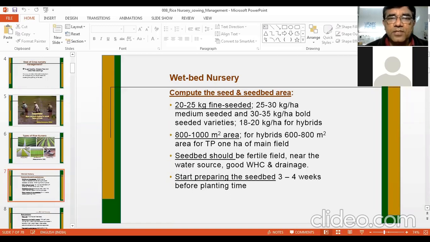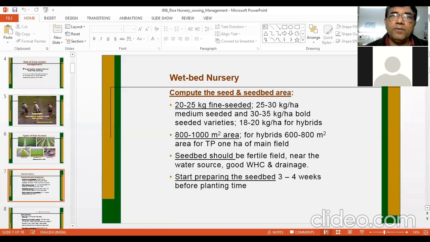So in this case, you can see the range is 800 to 1000 meter square. This is because of varying seed rate. If your seed rate is high, you can use 1000 meter square area. If seed rate is low, you can use 800 meter square area.